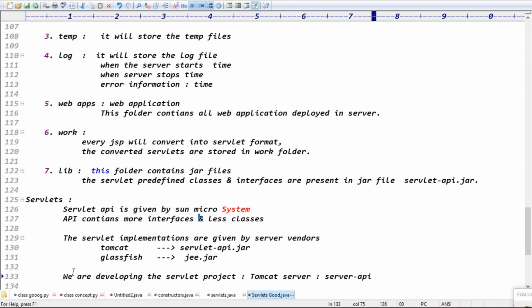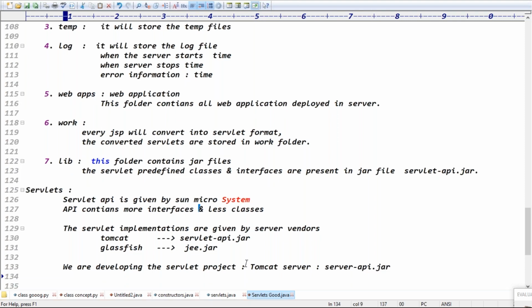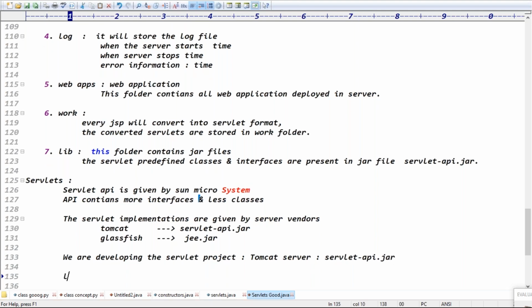We are developing a servlet project. Today we are using which server, guys? The Tomcat server. If you are using the Tomcat server, we have to build with the jar file Servlet-api.jar.